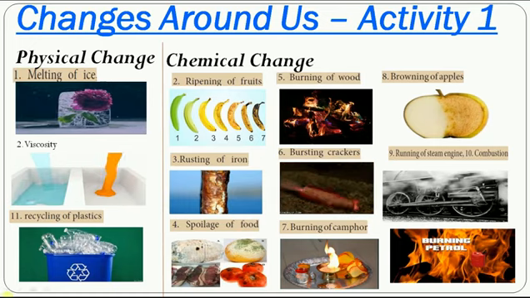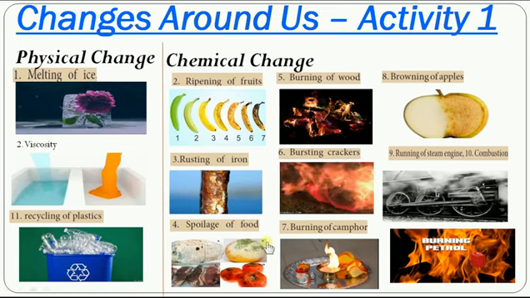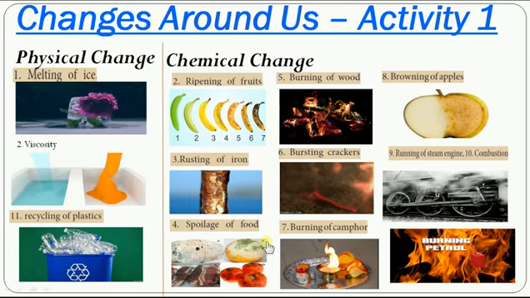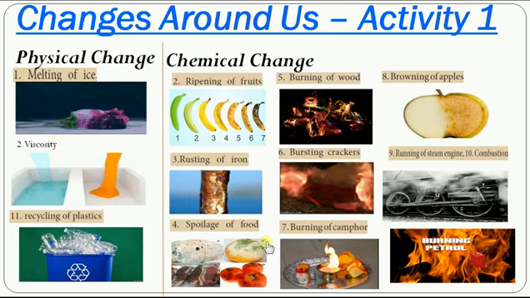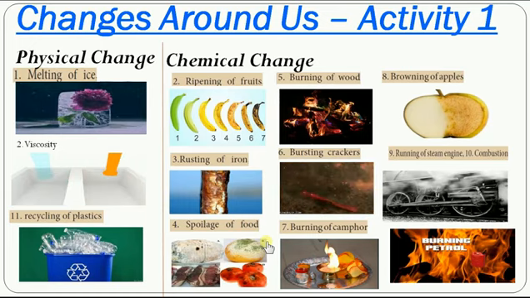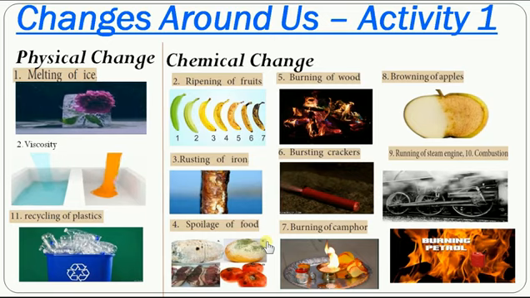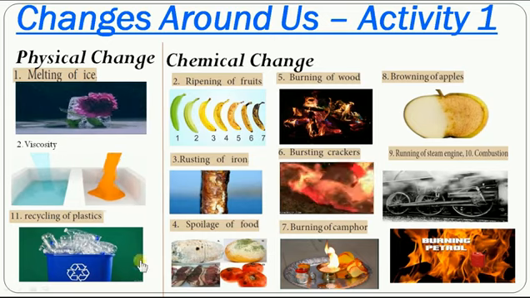So you can see this picture and you can feel the activity. So what do you understand, my dear children? The very simple idea: the chemical change is permanent. I can guarantee to say it is permanent, irreversible, in which new substances are formed. That's what we have to understand from these examples.